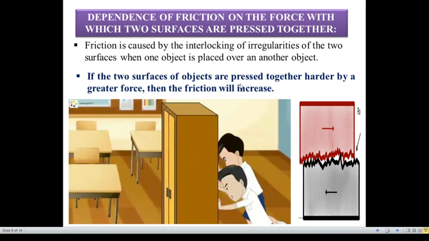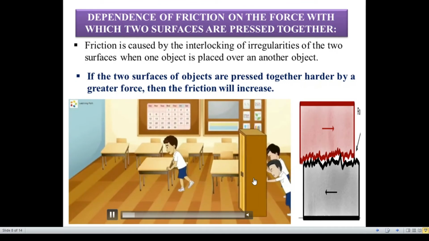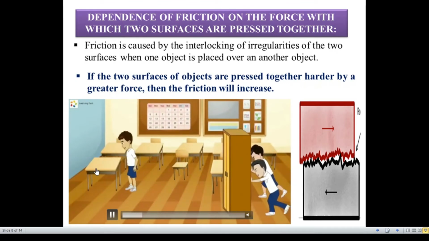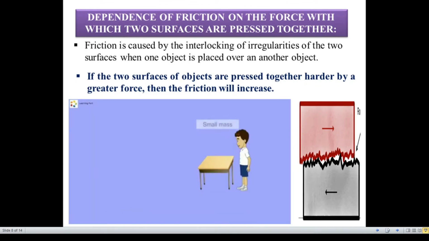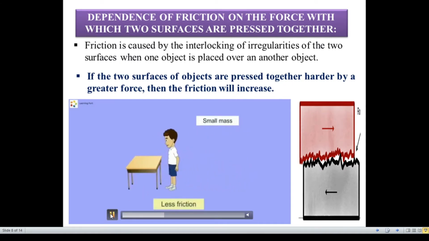If the surfaces of the objects are pressed together harder by a greater force, then the friction will increase. You look at the video. Here, two boys push the cupboard and a single boy pushes the desk very easily. What happens? The desk has a smaller mass, so it presses the floor with a lesser force. So it is easier to move the desk. Why? Because of less friction.